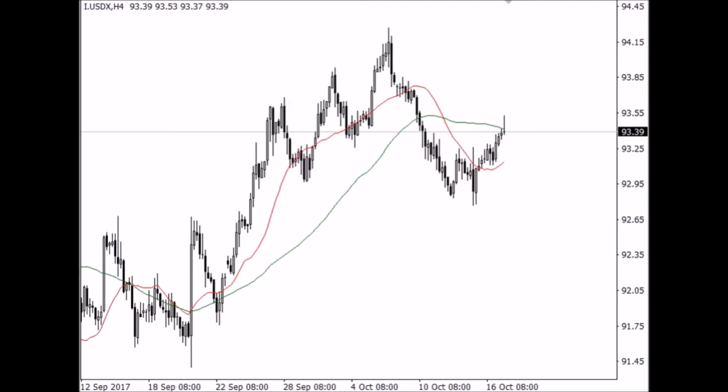So the steady expectations for a year-end interest rate hike prompted money managers to trim their bets on the dollar, as data show that net short positions on the greenback fell for the second week in a row. Net short dollar positions against 6 major currencies fell to 15.4 billion from 16.8 billion the week before, and this is the data from the CFTC shown on Friday.